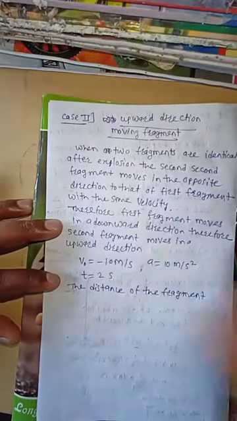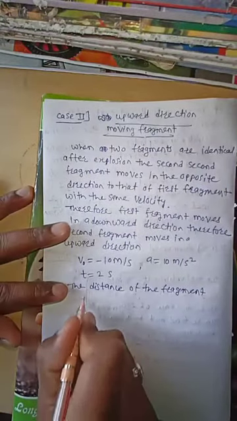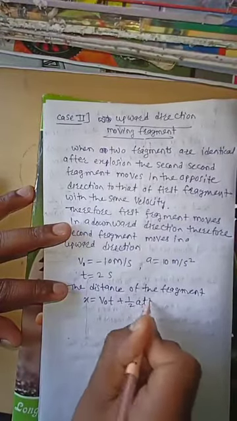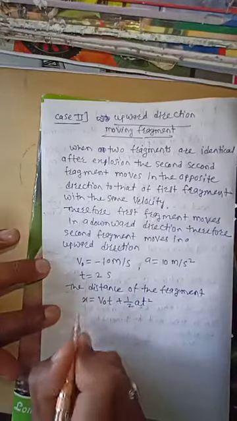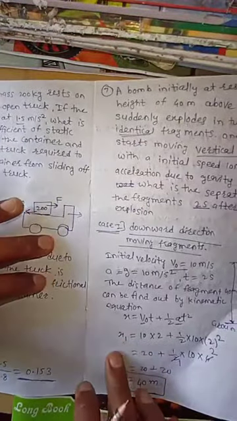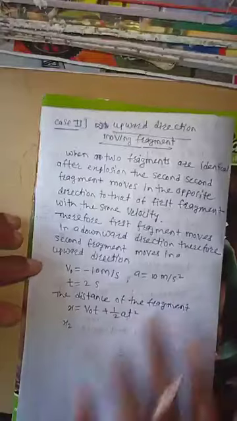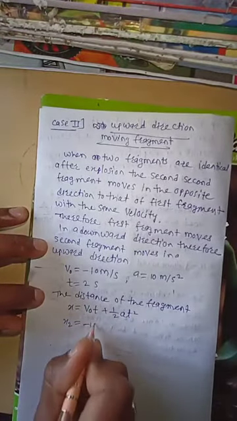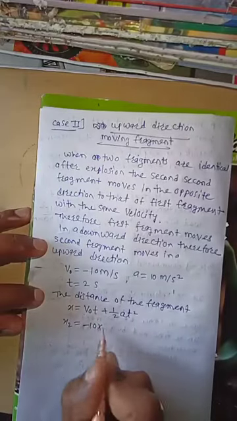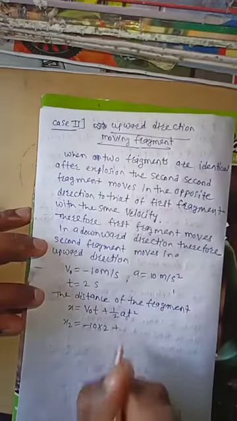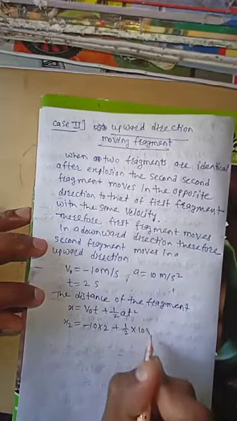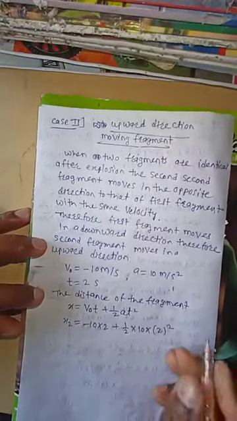Then for the distance of the second fragment, which is moving in an upward direction, we use the same formula, x is equal to v0t plus half at square. Here the distance is x2. So x2 is equal to minus 10 into 2, plus half into 10 into 2 square.